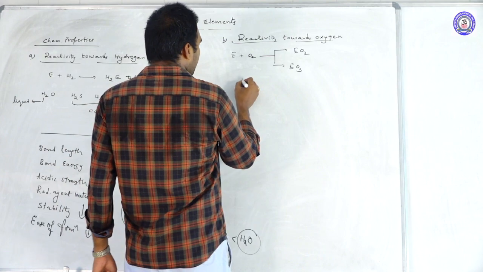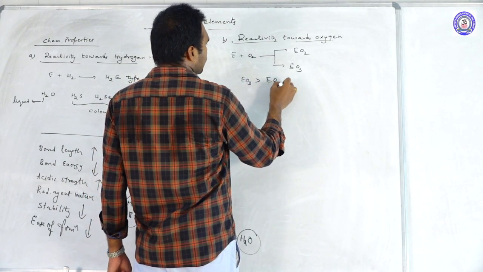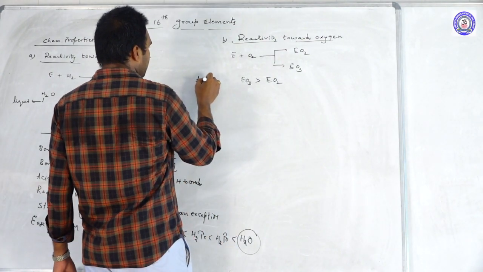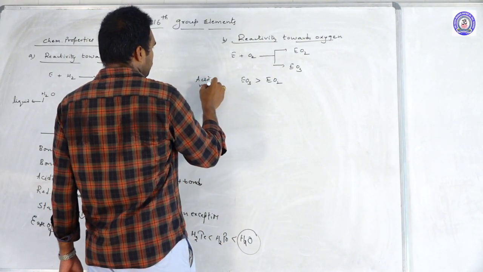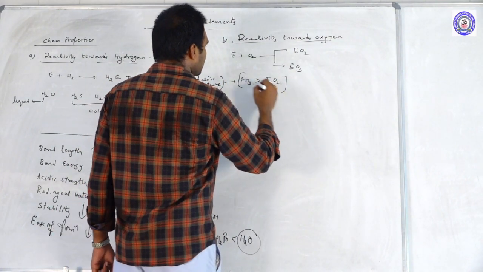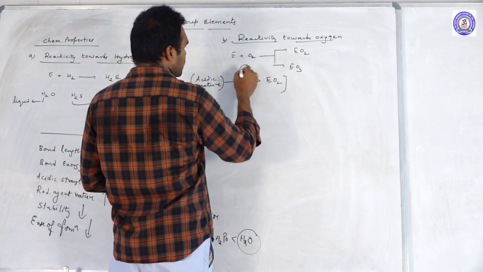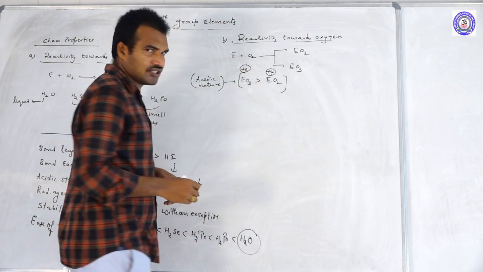And when you compare dioxides and trioxides, what is this? Acidic nature. Trioxides are more acidic than dioxides. Why? Because in trioxides the element is in the +6 oxidation state, here +4 oxidation state.